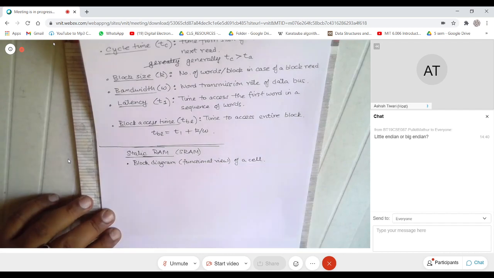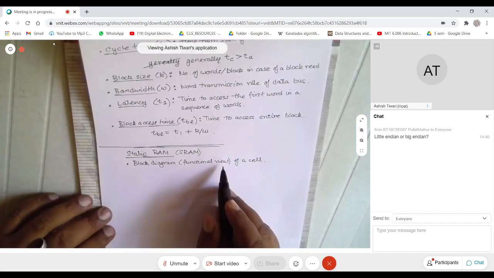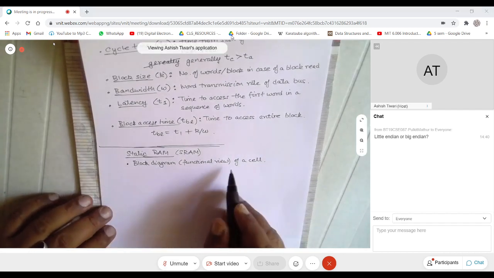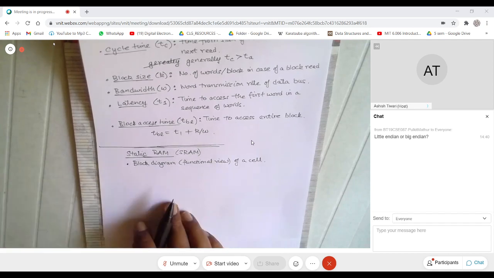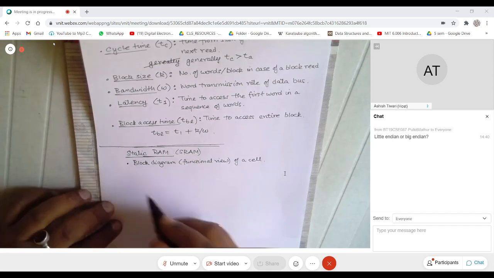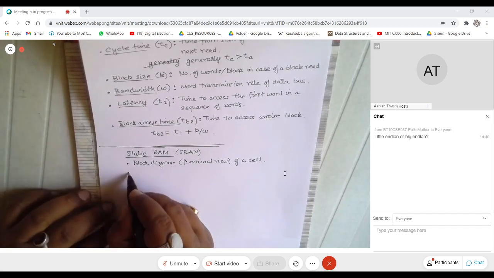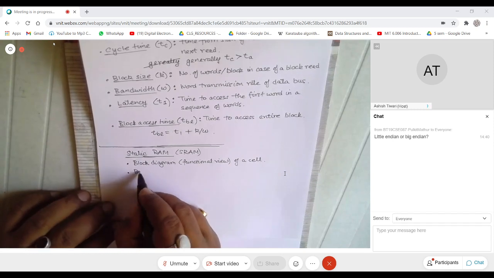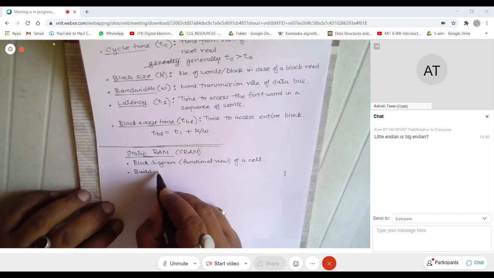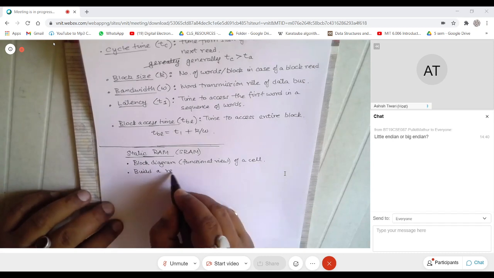Why do I want to talk about a functional view? Because I really don't want to go into the implementation details, as that would confuse us initially. So initially we will assume that we have a cell, and then we will try to build bigger memories, and we will try to build a register, which is a slightly bigger memory.